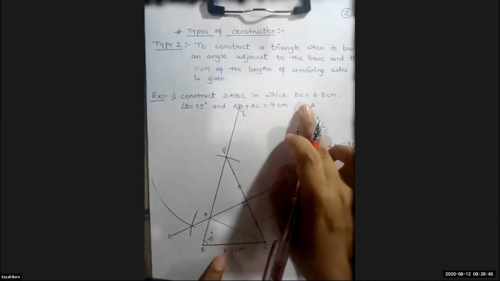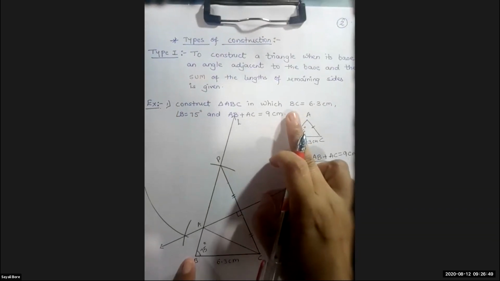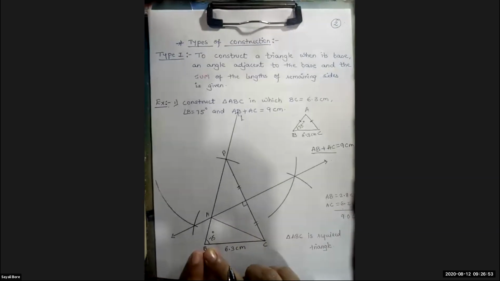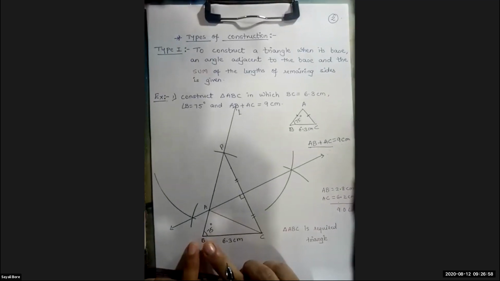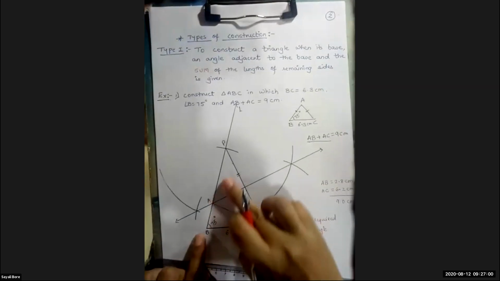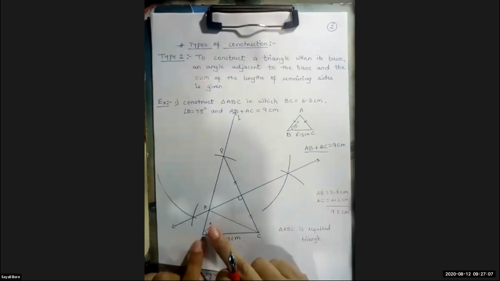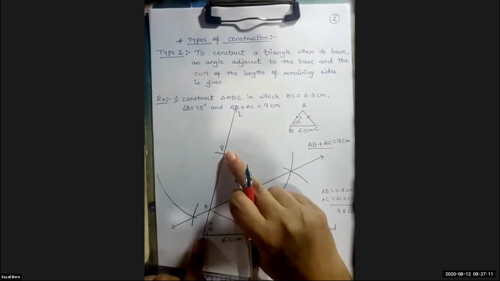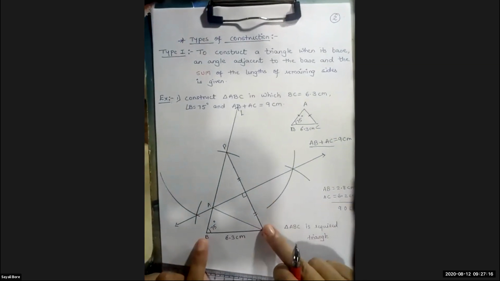That is our base. After drawing the base, angle B is given how much? 75 degree. So place your protractor on vertex B, 75 degree. Then, after drawing 75 degree, measure 9 centimeter, draw the arc. Here you will get a point. That point and your vertex C, you have to join.